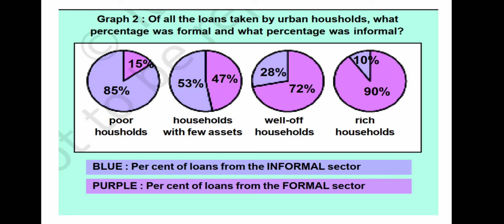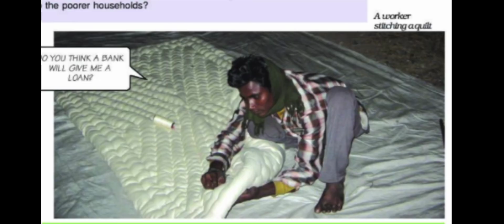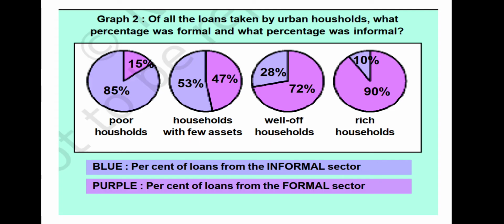So here most loans from informal lenders carry a very high interest rate and do little to increase the income of the borrowers. So it is necessary that banks and cooperatives increase their lending, particularly in rural areas, so that the dependence on informal sources of credit reduces.